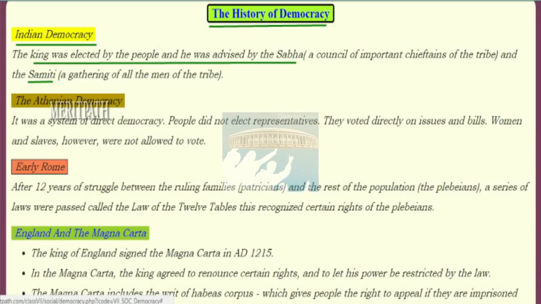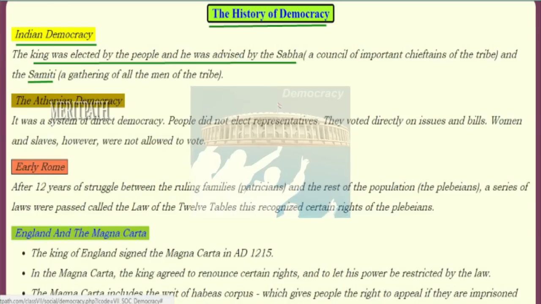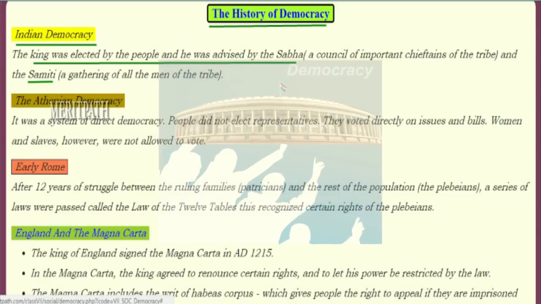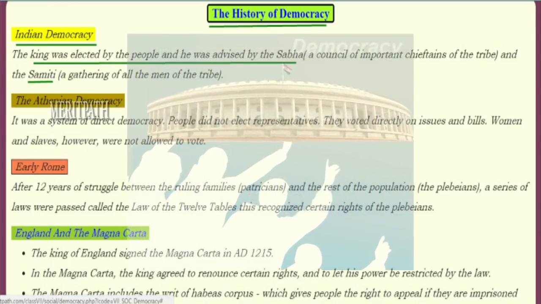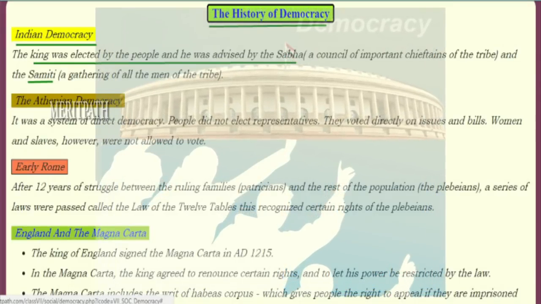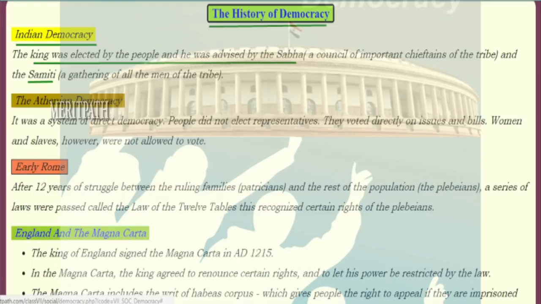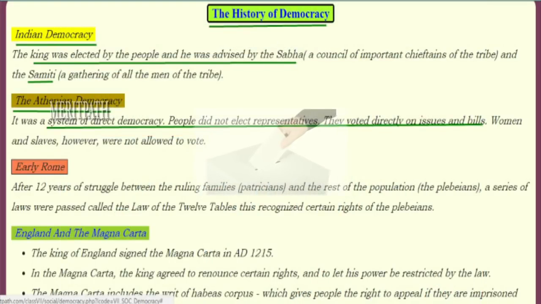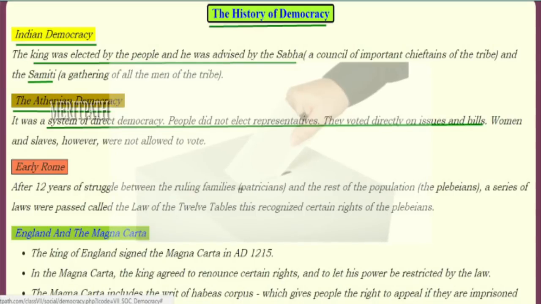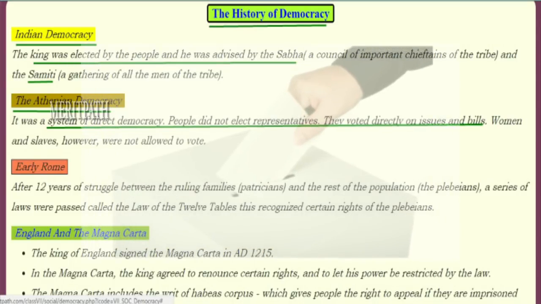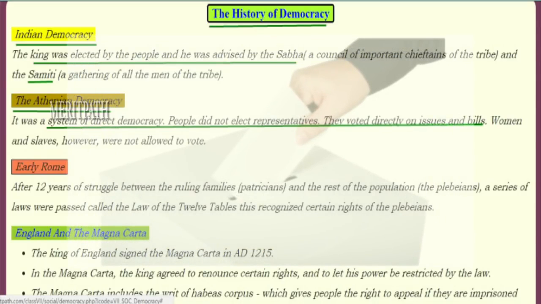History of democracy. Indian democracy history. The king was elected by the people and he was advised by a Sabha and Samiti. Sabha means a council of important chiefs and Samiti means a gathering of all the men. Next is the Athenian democracy. This is a system of direct democracy. The people did not elect representatives. They voted directly on the issues and the bills. Women and slaves were not allowed to vote.